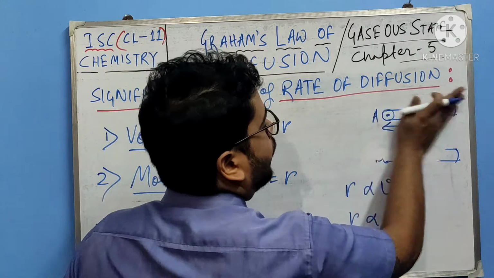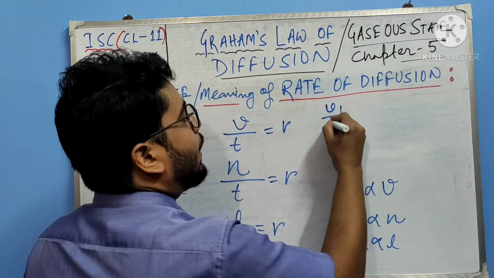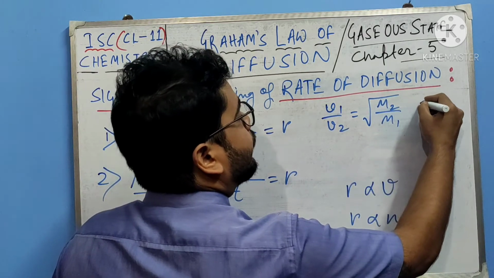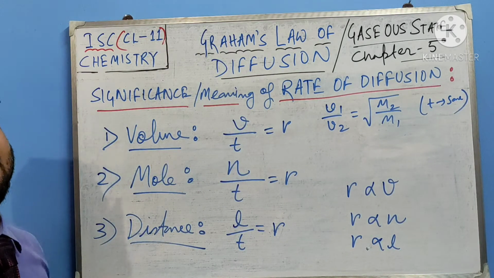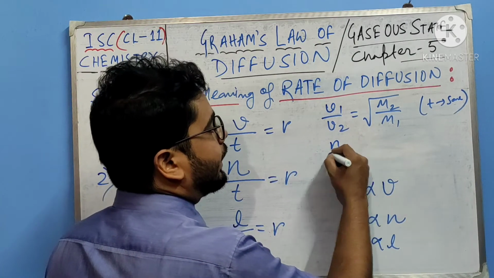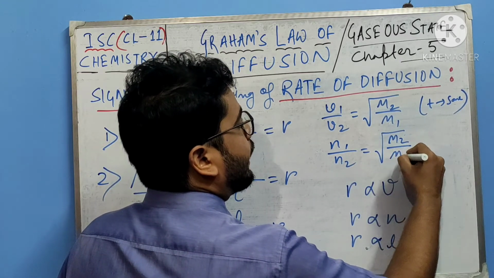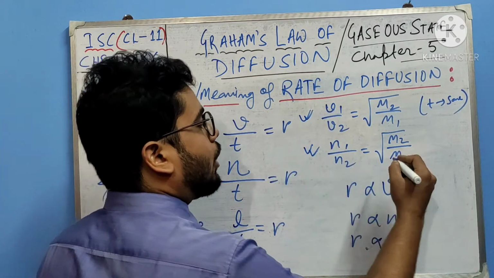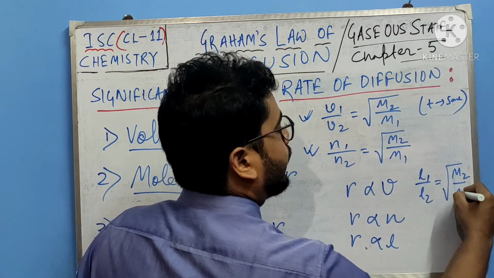Suppose we want to write in terms of volume, then what can we write? V1 by V2 equals root under M2 by M1 if T is the same. And in all these cases pressure and temperature are constant. If we are not discussing that, we are assuming that. Then in terms of moles also it can be written N1 by N2 equals root under M2 by M1. Similarly in terms of L, or the distance, it can be written L1 by L2 equals root under M2 by M1.